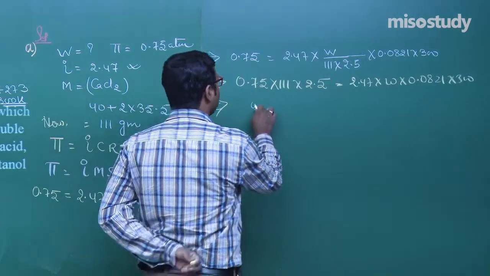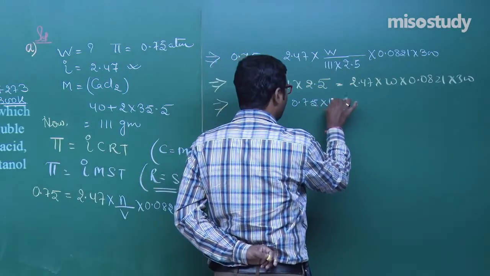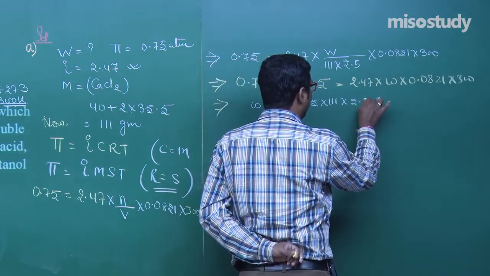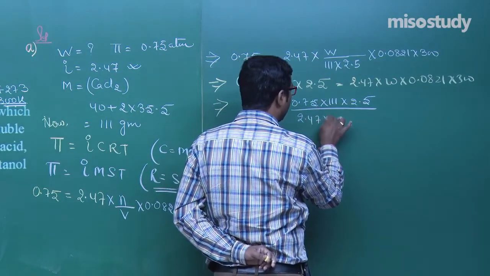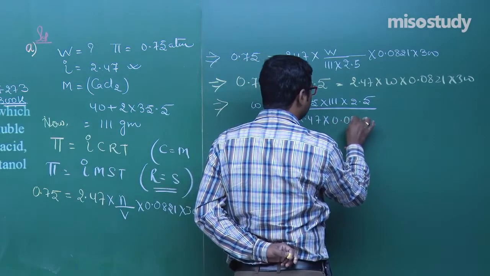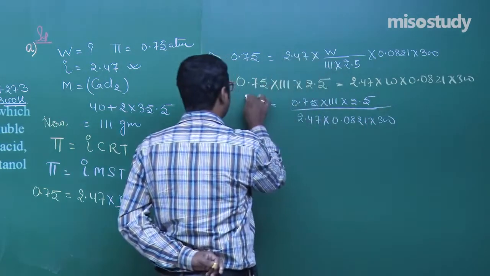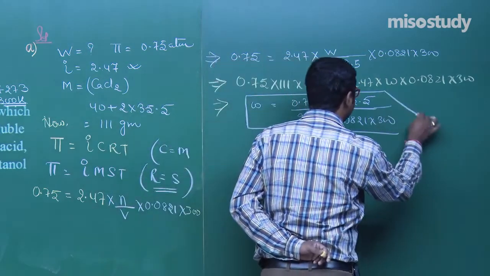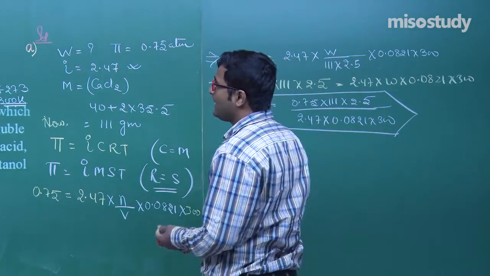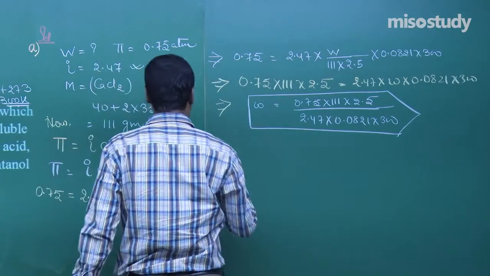That is, W is equal to 0.75 into 111 into 2.5 divided by 2.47 into 0.0821 into 300. After solving, you get the amount of CaCl2 in the solution. Clear, my friend? This is the first part.